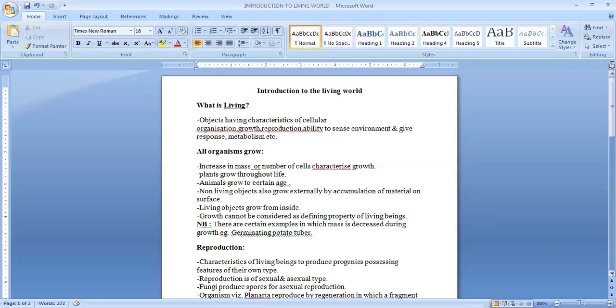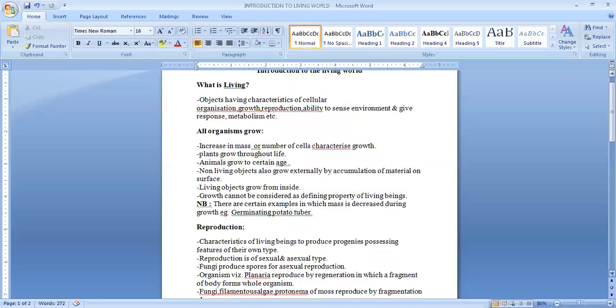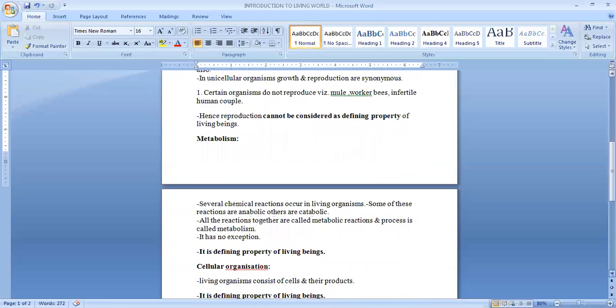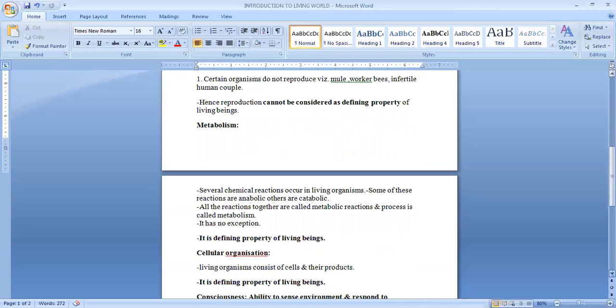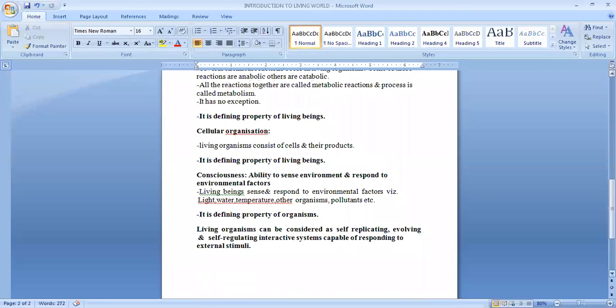We have studied growth and reproduction, but they are not defining characters. Metabolism is a defining property of living beings. Similarly, cellular organization and consciousness are again defining properties of living beings. So living beings are self-replicating, evolving and self-regulating interactive systems which are capable of responding to external stimuli.